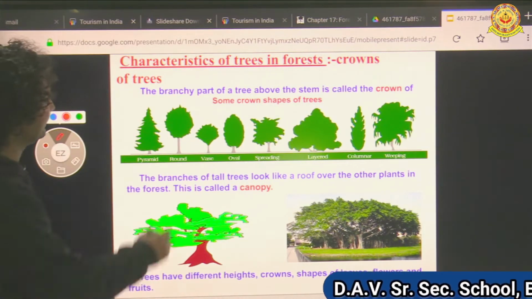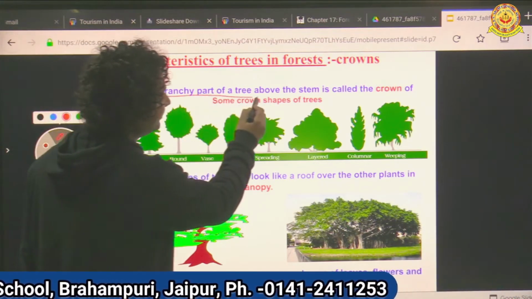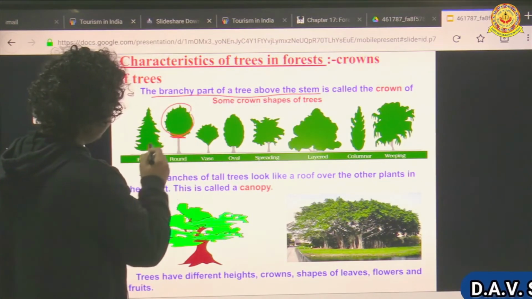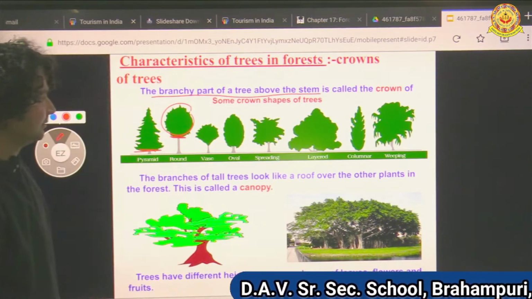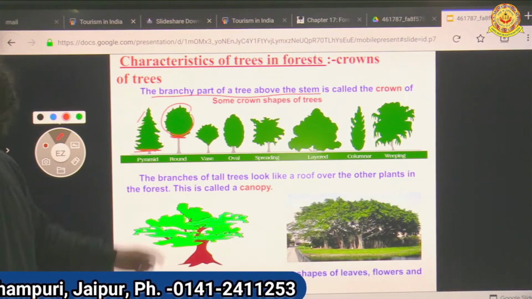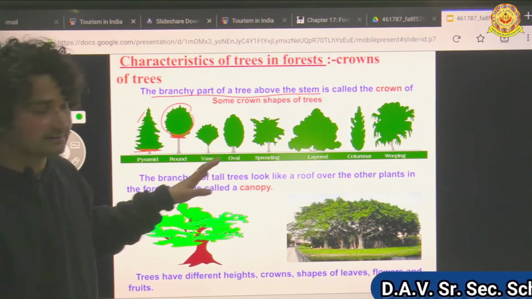Please understand the definition. It is saying the branchy part of the tree above the stem, so it is known as crown. It is in crown shape. It is the crown of trees. Trees have two parts.